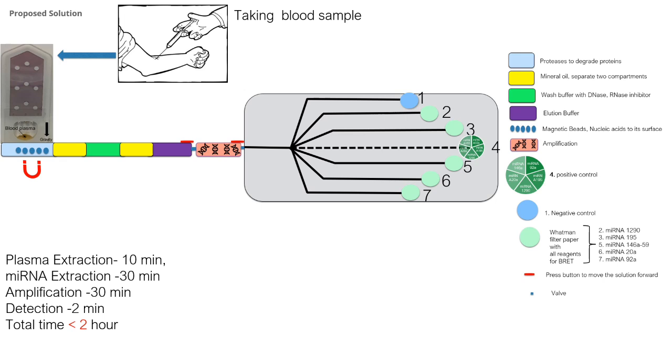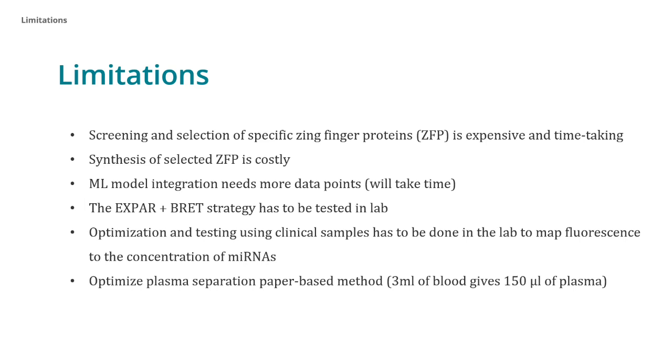For miRNA detection, a paper-based bioluminescence resonance energy transfer (BRET) technique is used. The sample is applied to the paper, where zinc finger proteins bound to donor and acceptor molecules cause a color change from blue to green, indicating the presence and concentration of miRNAs. A positive control on the paper ensures assay reliability, and the color intensity is measured using a smartphone to quantify the miRNA concentration. There are a few limitations to our solution that need to be addressed.